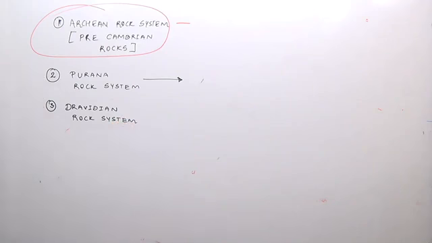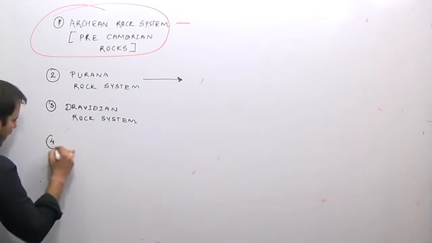We do not have that much importance for the Dravidian rock system. And later on, we have the Aryan system.